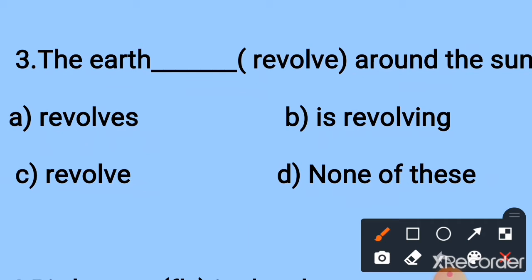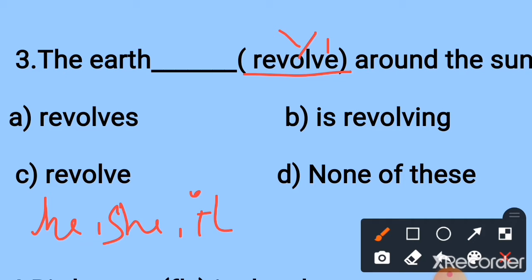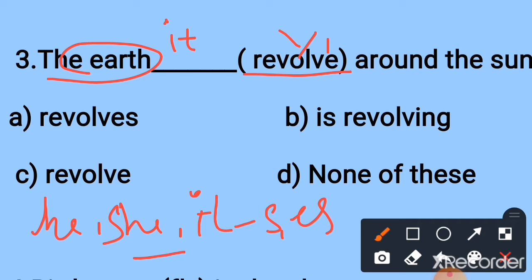Third one, the earth dash revolve around the sun. It is a unique thing, so we have to say it in simple present tense. In simple present tense we have to use verb 1, and for he, she, it we have to add s or es to the verb 1. Here, earth means we have to take it as it. So here we have to add s to the verb: revolves. Which one is the correct answer? Option A is the correct answer. The earth revolves around the sun.